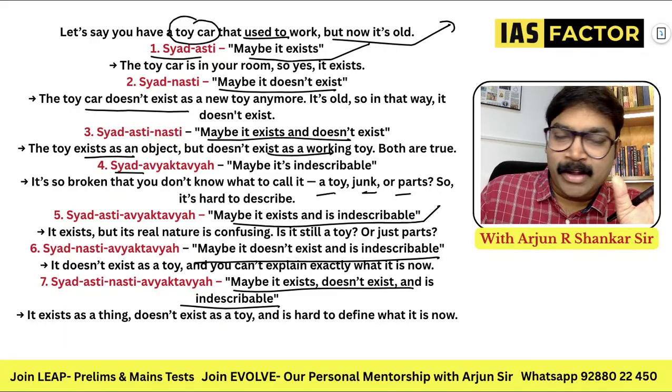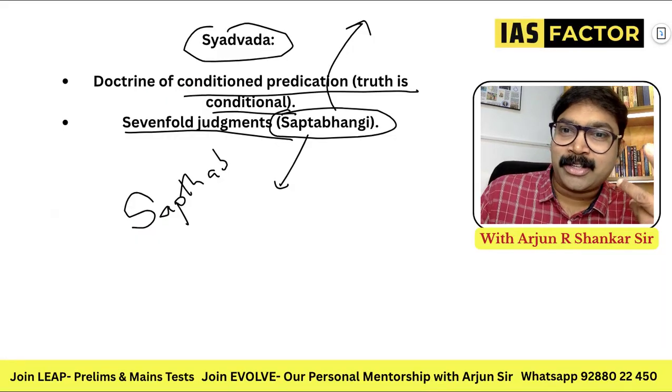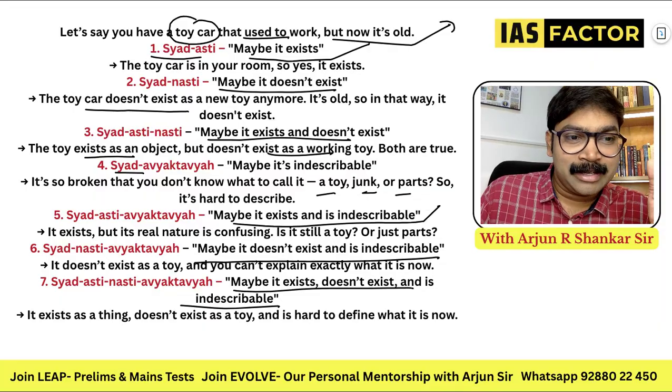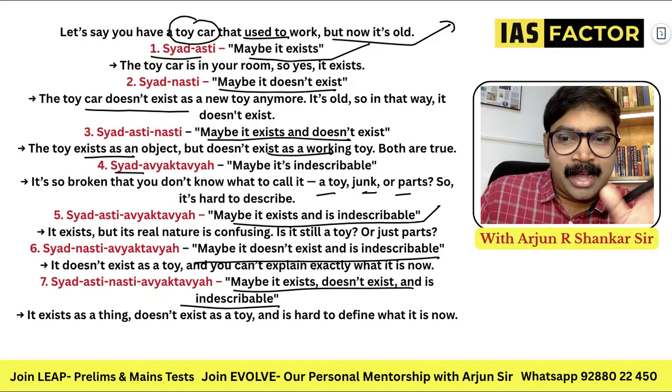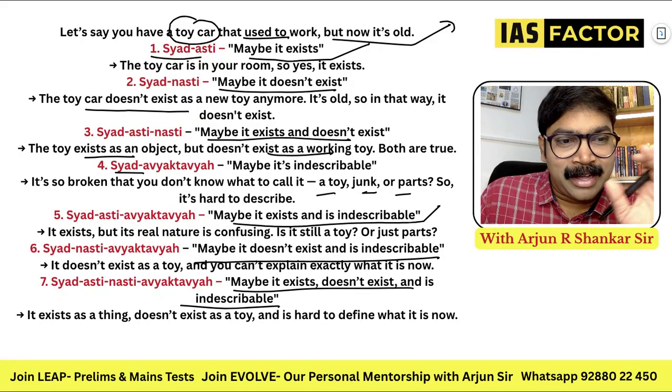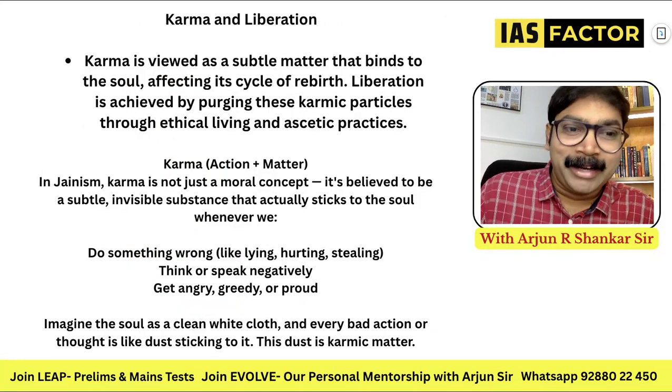When you look at a thing, you can look at different aspects. So this is the philosophical aspect of Shadvada. Asti, Nasti, Avyakta. You make combinations: Asti Nasti, Nasti Avyakta, Asti Avyakta, Asti Nasti Avyakta. So it's an interesting thing. When you get time, you can read it also.